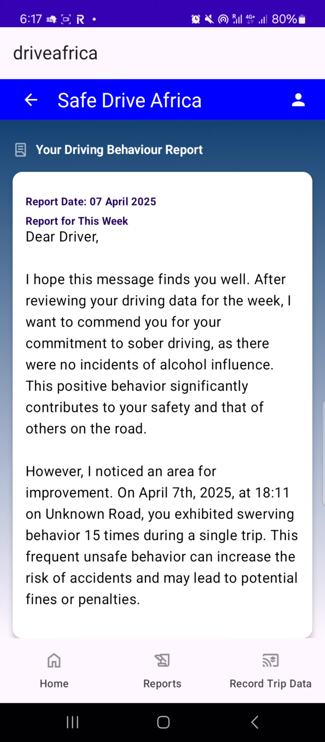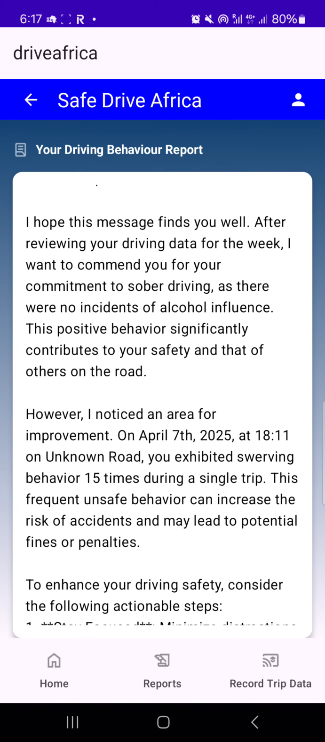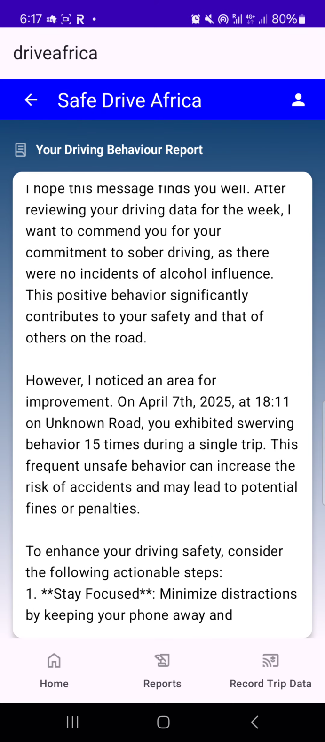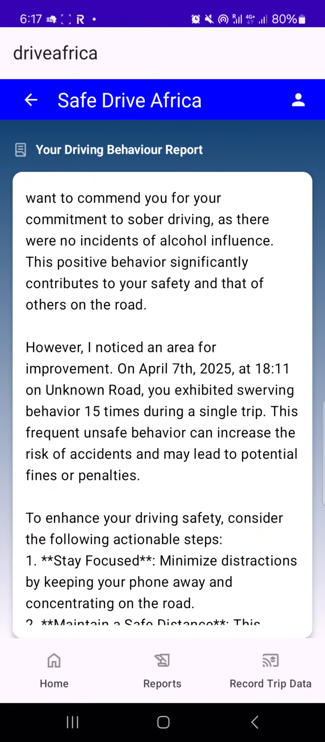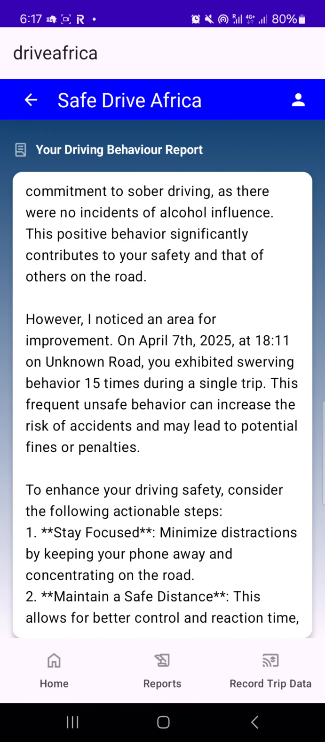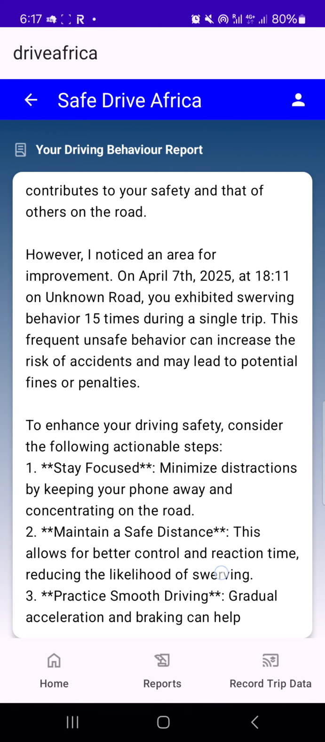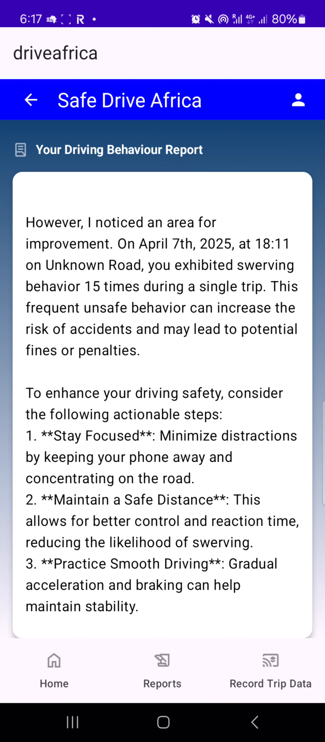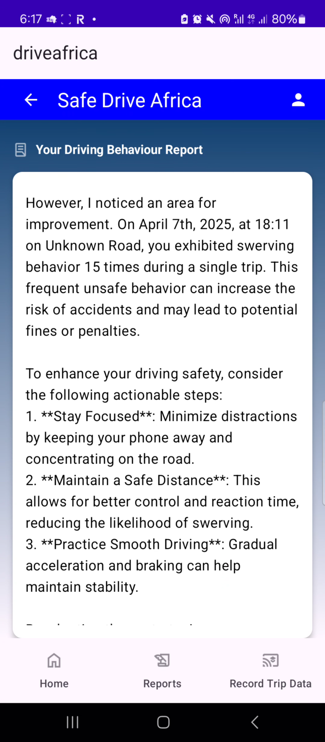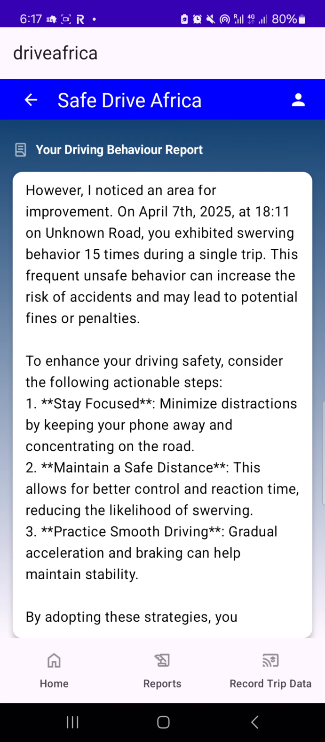You can see it says, "Dear driver, I hope this message finds you well. After reviewing your driving data for the week, I want to commend you for your commitment to sober driving, as there were no incidents of alcohol influence. This positive behavior significantly contributes to your safety and that of others on the road. However, I noticed an area for improvement on April 7th, 2025 at 18:11 on an unknown road. You exhibited swerving behavior 15 times during a single trip. This frequent unsafe behavior can increase the risk of accidents and may lead to potential fines or penalties."